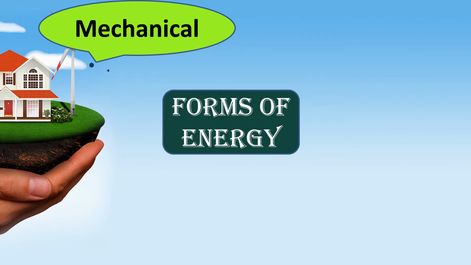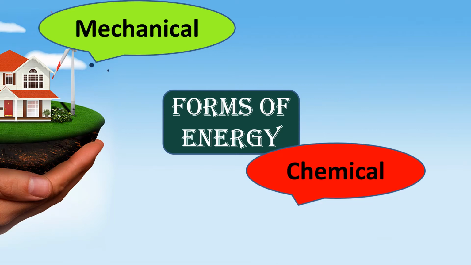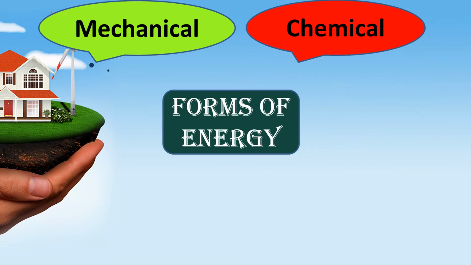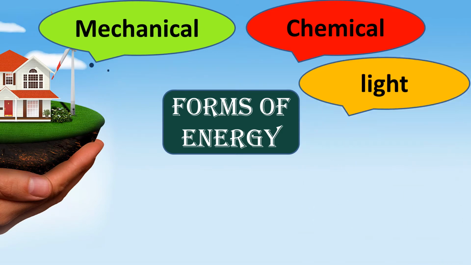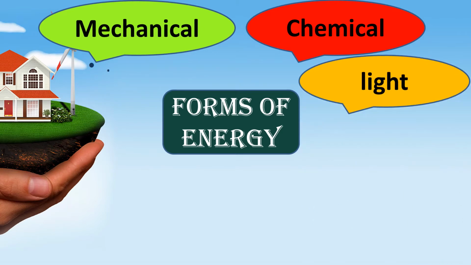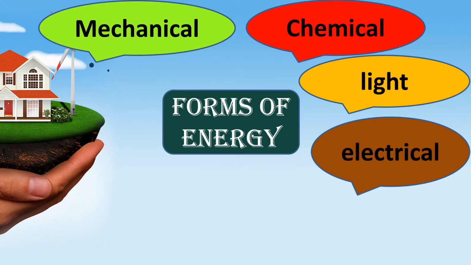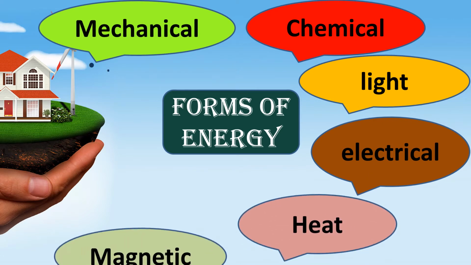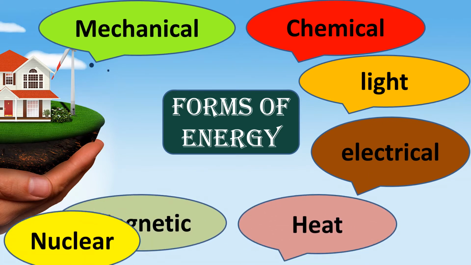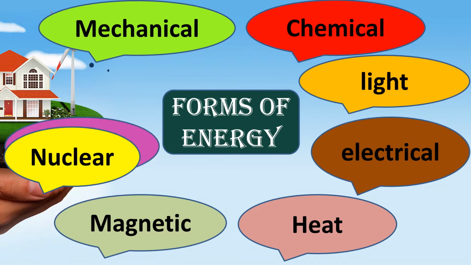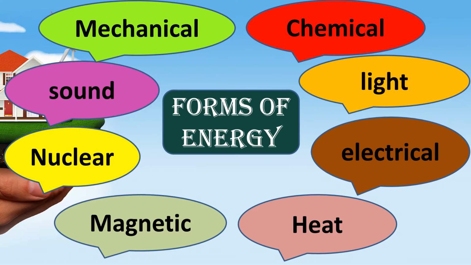And then chemical energy, and then light energy, then electrical energy, heat energy, magnetic energy, nuclear energy and sound energy. These are all the 8 forms of energy given in our lesson.